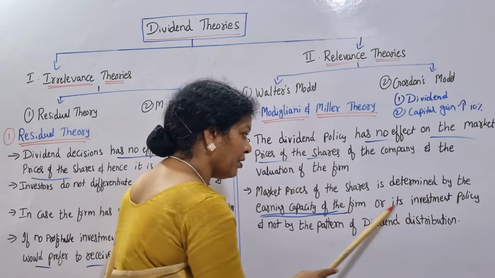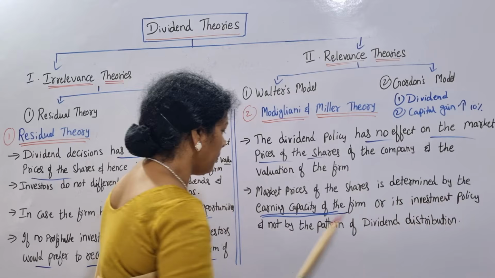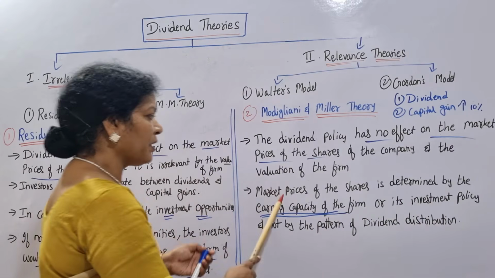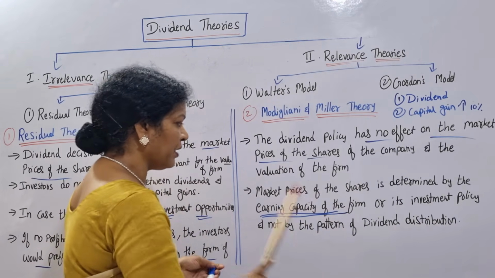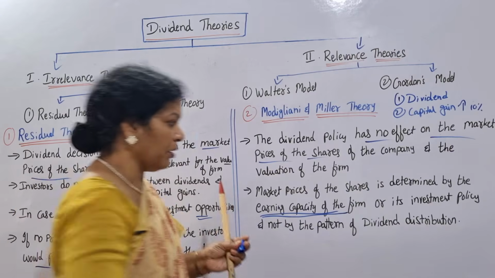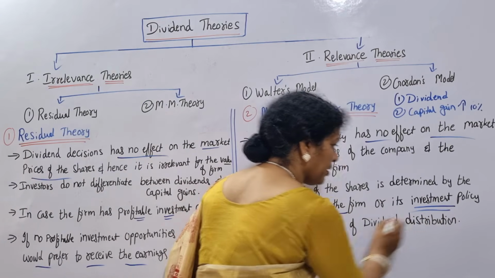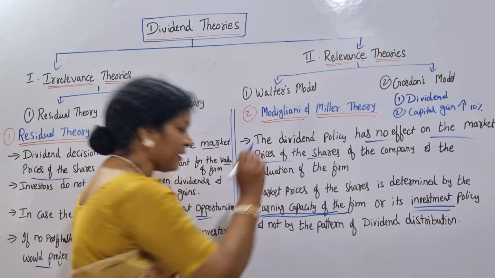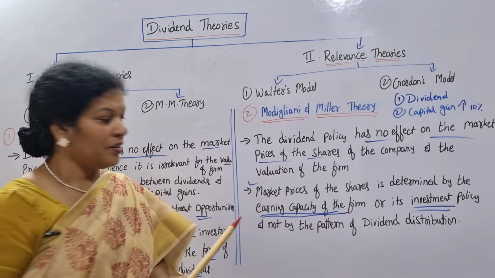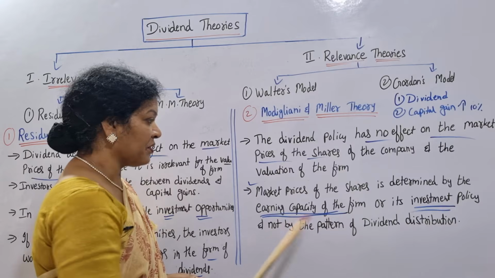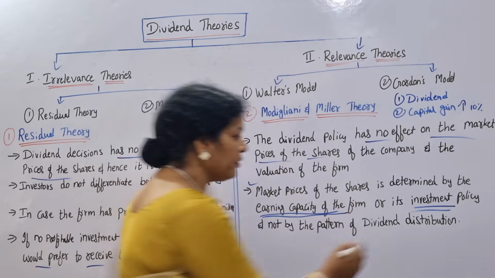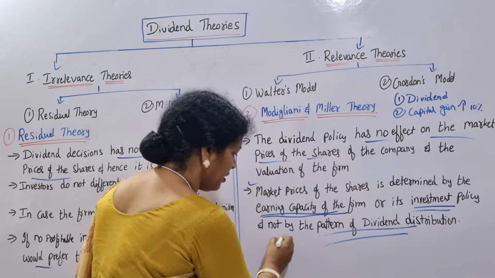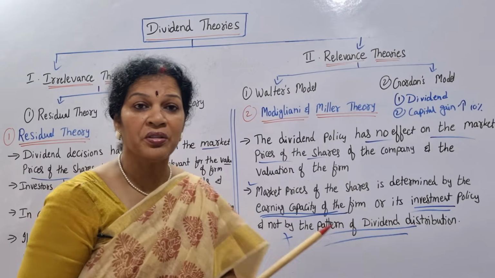Or its investment policy. These two things are going to decide the market price, and not the pattern of dividend distribution. Dividend distribution is not going to decide the market price.